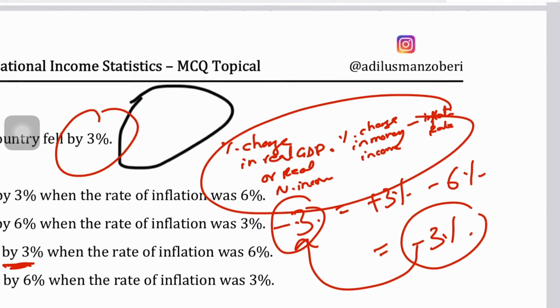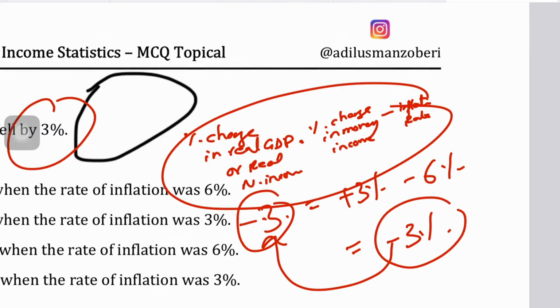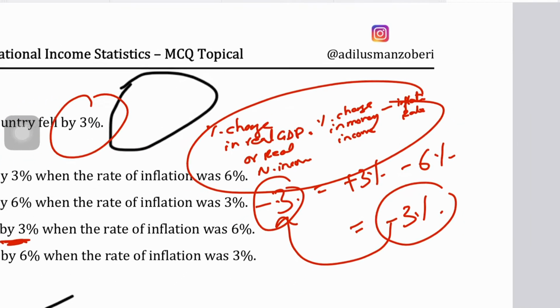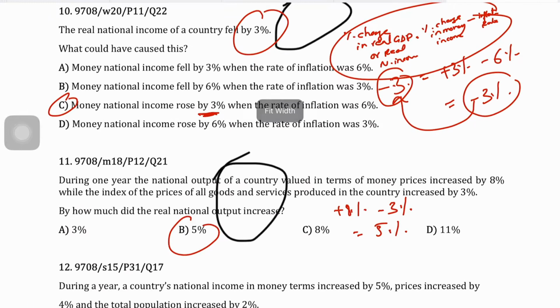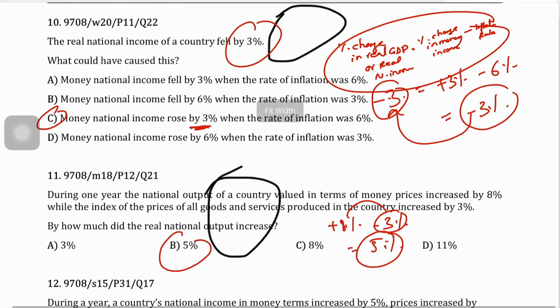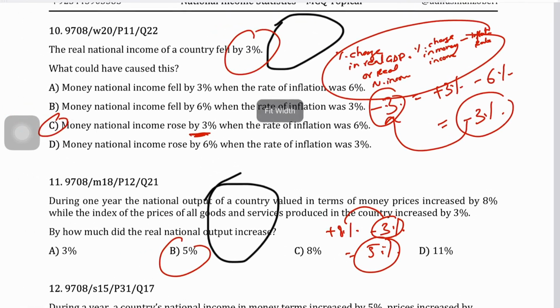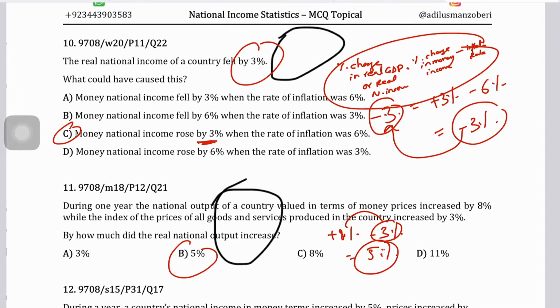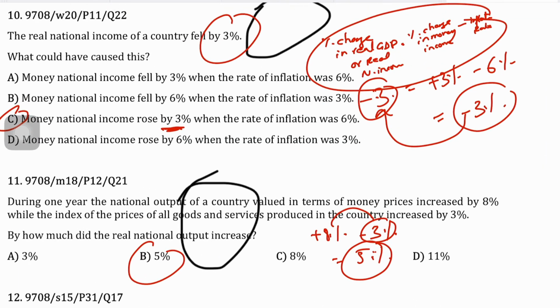Percentage change in real GDP or real national income equals the percentage change in money income minus the inflation rate. And so it follows here that real GDP is going up by 5%, or the real national output is going up by 5%. Why? Because the inflation rate, the percentage change in your price level, or the rate at which your general price level is going up, is less than the rate at which your nominal or money income is going up. And so it follows that your real GDP is hence going up by 5%.